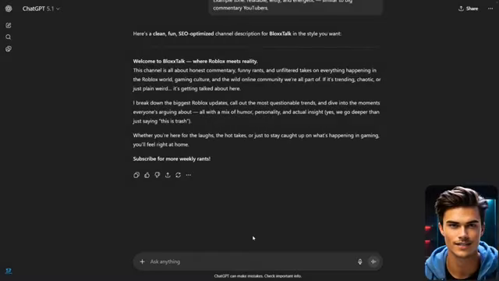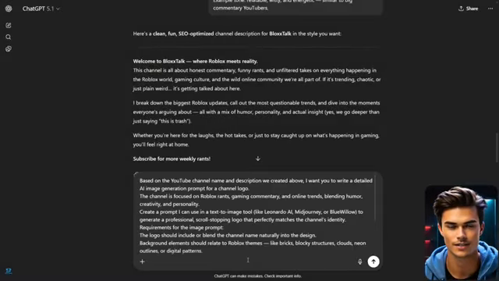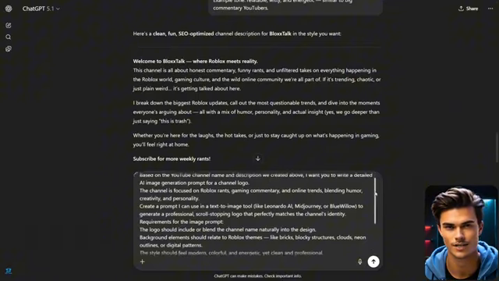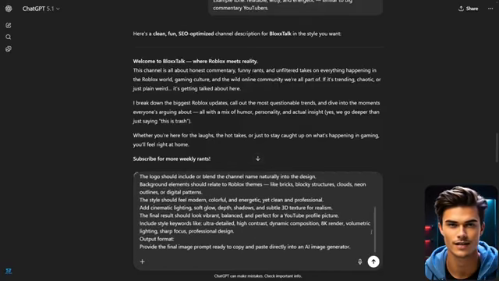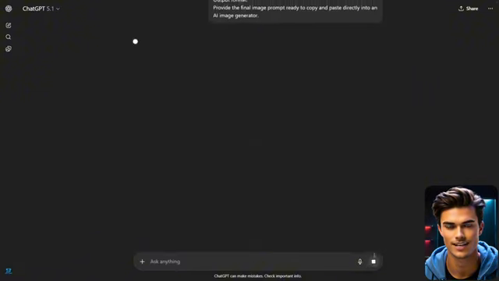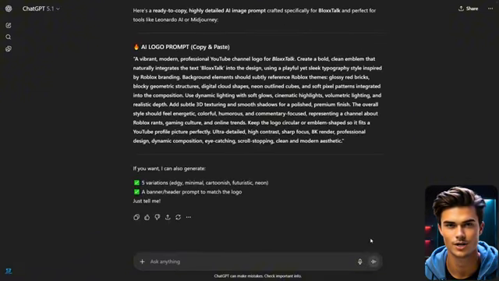To start off, open the same ChatGPT session you used earlier, and start by telling it that you want to create an image generation prompt for a channel logo based on the channel name and description you created above. And as you can see, just like the previous prompts, I've added instructions that help guide the output, so make sure to use the exact prompt that I'm showing here. And once you run it, ChatGPT will generate a detailed logo prompt tailored to your channel name and description.